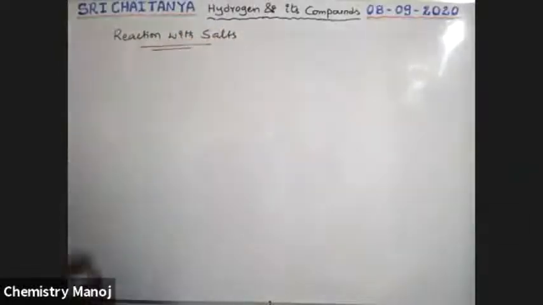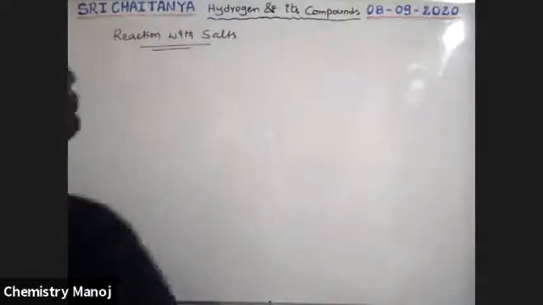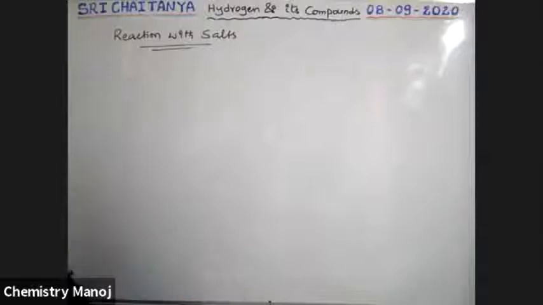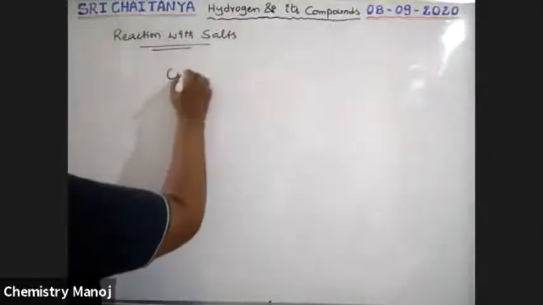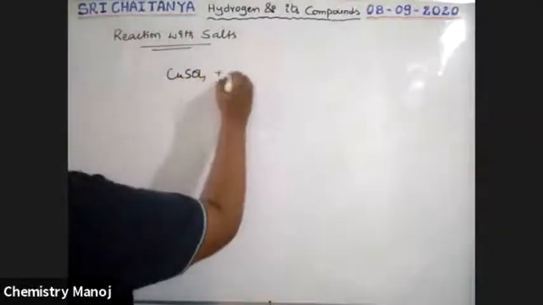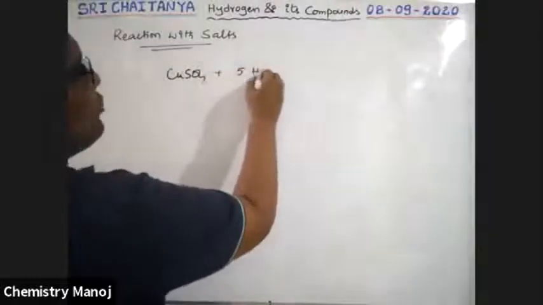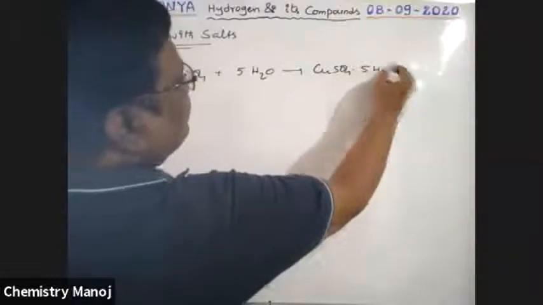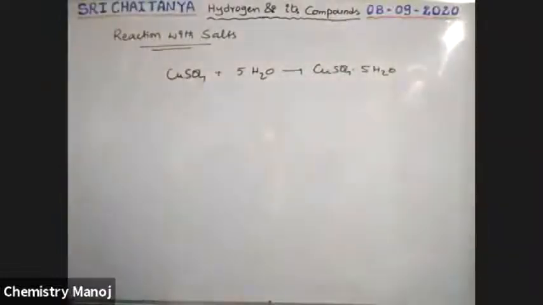Reaction with the salts. What is the reaction with salt? See here, that is our salt, let us take CuSO4. This CuSO4 reacts with 5 moles of water, that gives CuSO4·5H2O. It is a compound, boys.